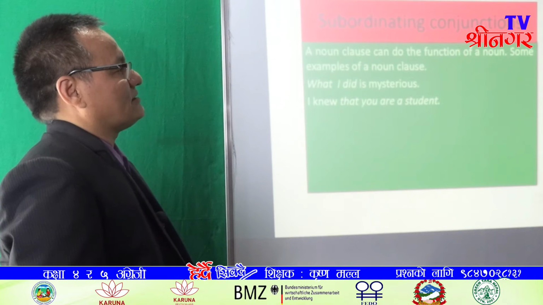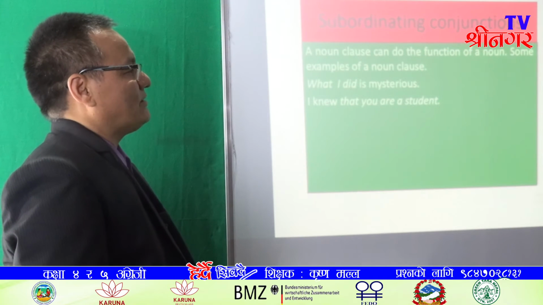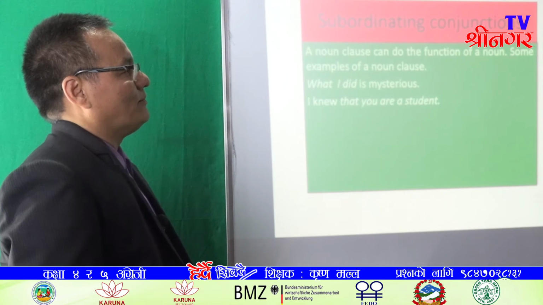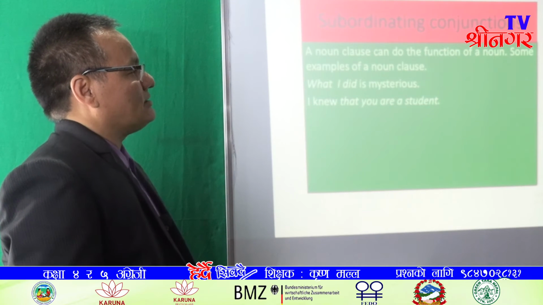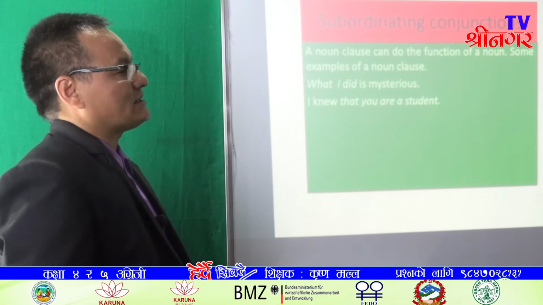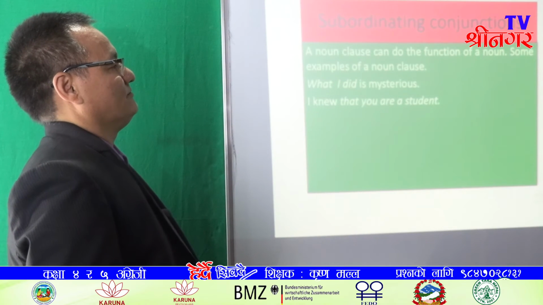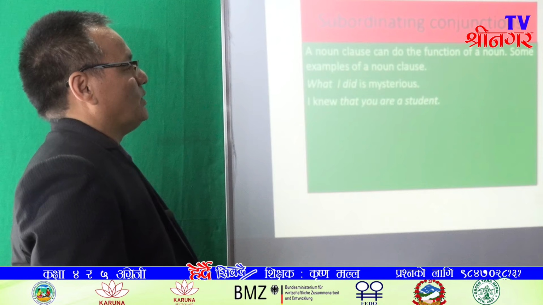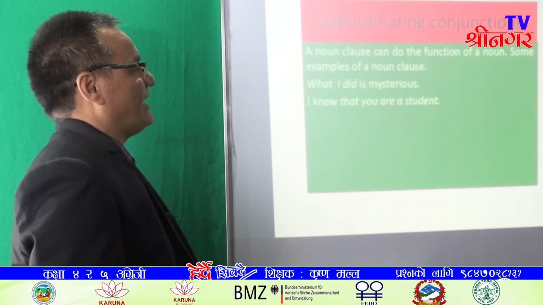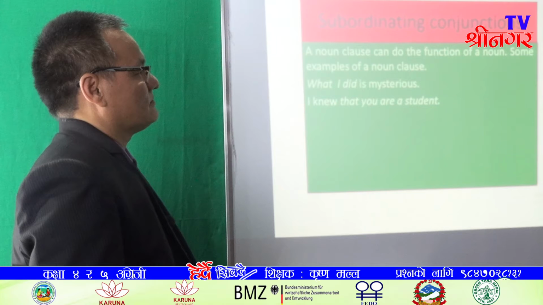It is a clause. Why? Because I is subject and did is verb. To be a clause, there must be a subject and a verb, a finite verb. Here we see subject and finite verb, that's why it is a clause.